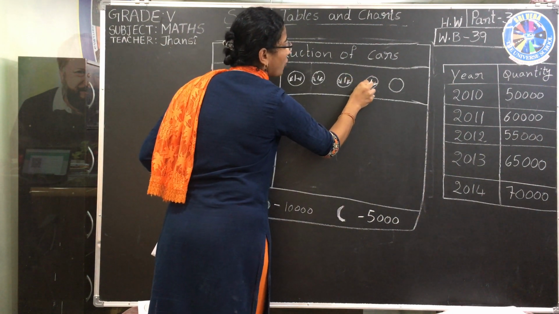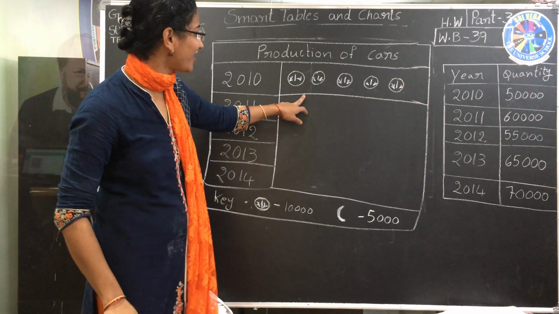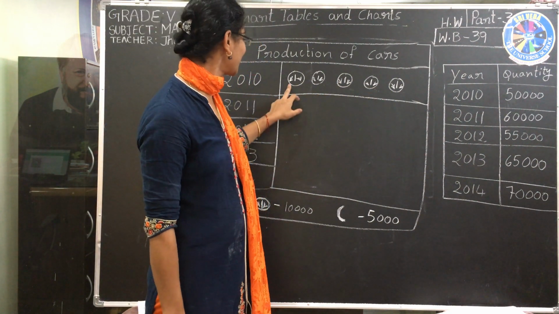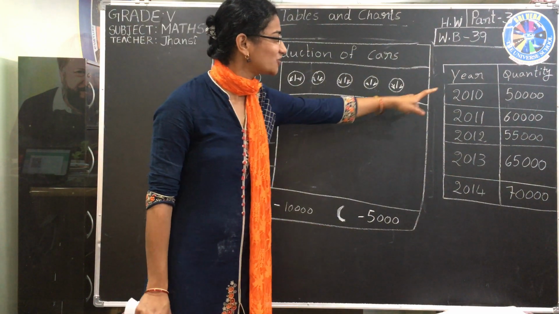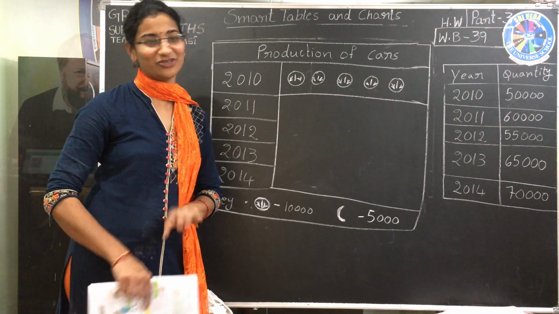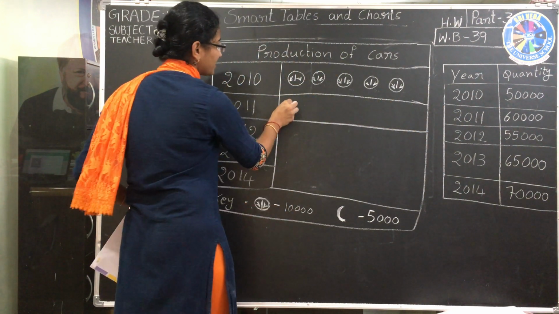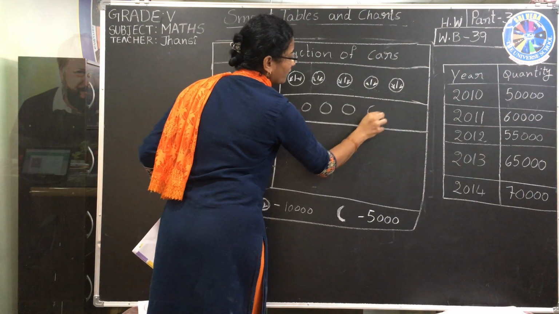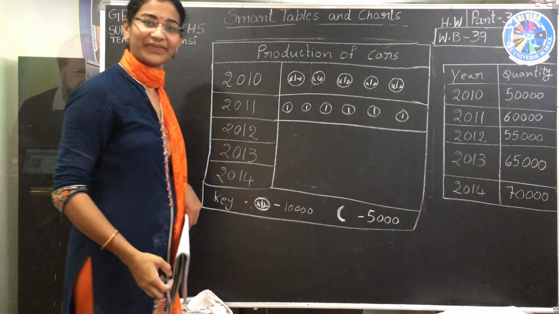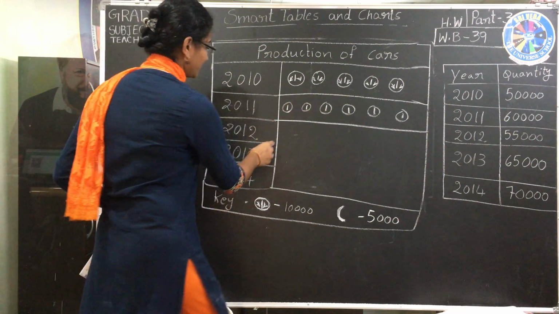You don't draw it now. Please listen first, then after that you can do it. So I have drawn 5 times: 10,000, 10,000, 10,000, 10,000, 10,000, which is 50,000. See, 1 equals 10,000 means 5 equals 50,000. So I have drawn correctly. Like this we have to draw. The next one, 60,000, means 6 coins we have to draw: 3, 4, 5, 6. Draw neatly like this. 10,000 means 1 coin, 60,000 means 6 coins.